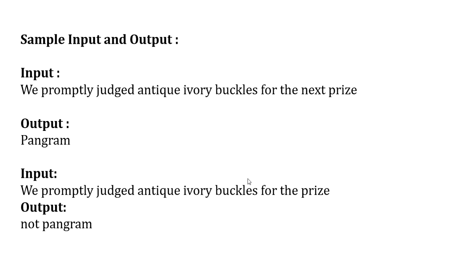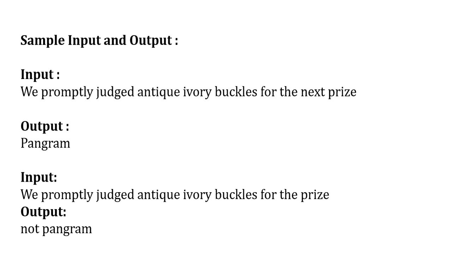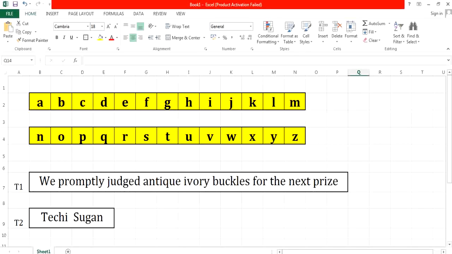Now we'll move on further and see how to solve this problem statement. Now we'll move on to the explanation part. Here I have taken two test cases. Your first test case input is, "We promptly judged antique ivory buckles for the next prize." This is your first string. For this string, if you want to check whether it is a pangram, I need one list of values which contains alphabets A to Z.